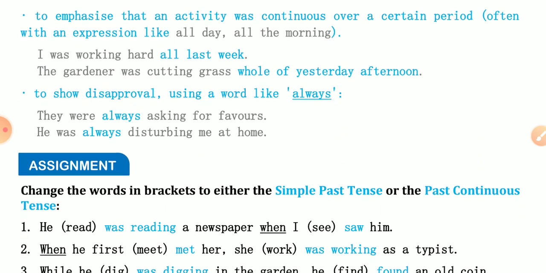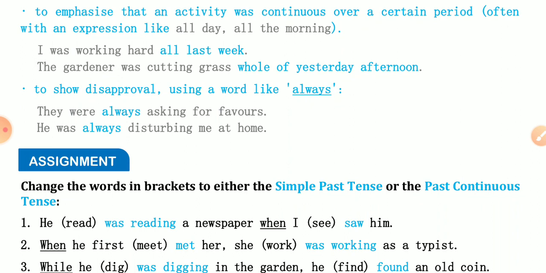It is also used to emphasize that an activity was continuous over a certain period, often with an expression like all day, all the morning, whole of yesterday afternoon, and so on. Examples are: I was working hard all last week. If you see such words, all last week, whole of yesterday afternoon, all day, all the morning, all the evening, all the night, then you can use past continuous tense. The gardener was cutting grass whole of yesterday afternoon.